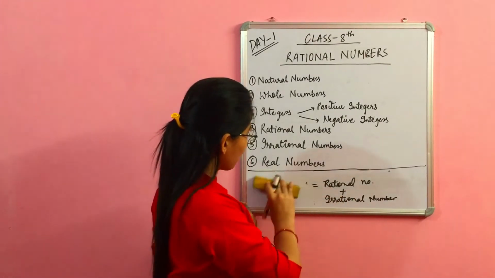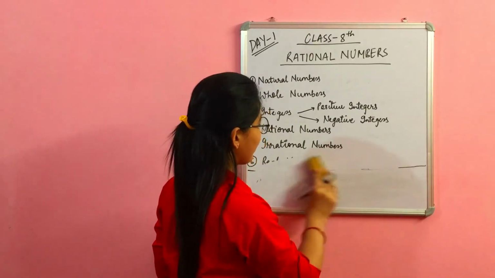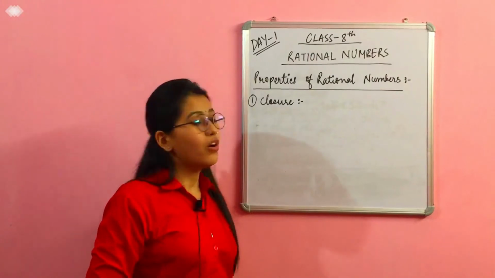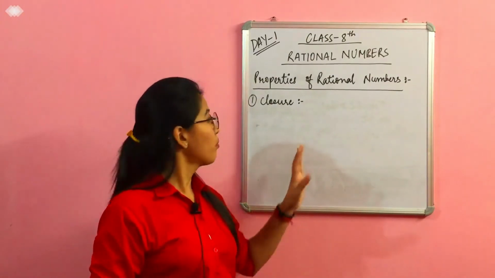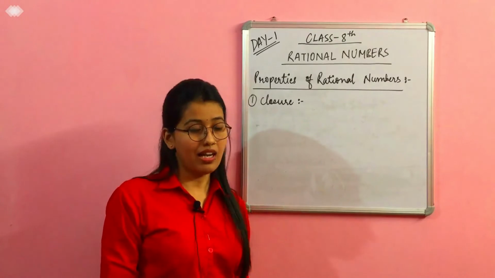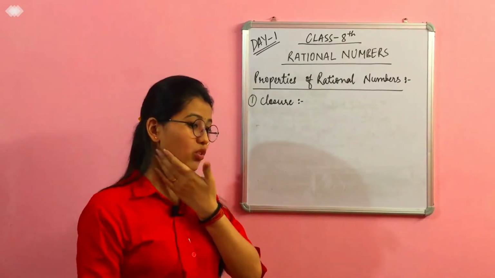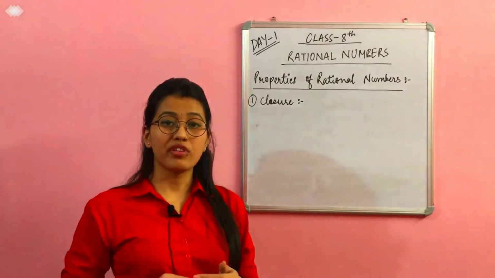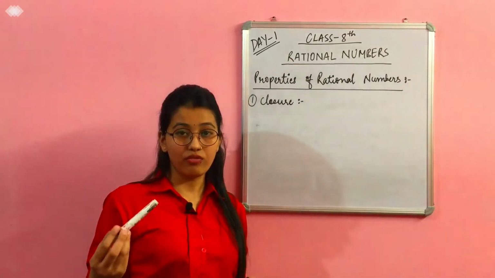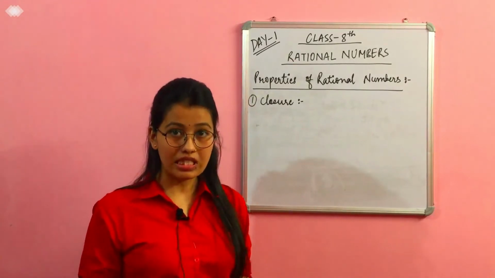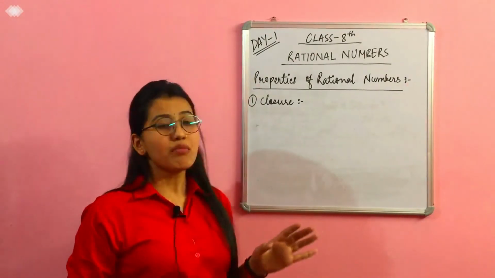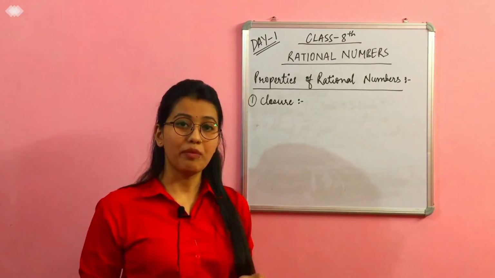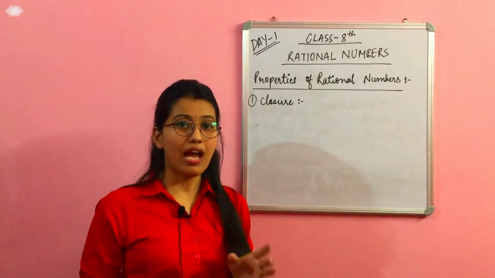Now coming to the topic that is known as rational numbers. I'll give you a quick review of what rational numbers are: the numbers which can be represented in the form of P upon Q, where Q is not equal to 0. Now there are some properties of rational numbers as well, like closure, commutative, associative, inverse, and identity.